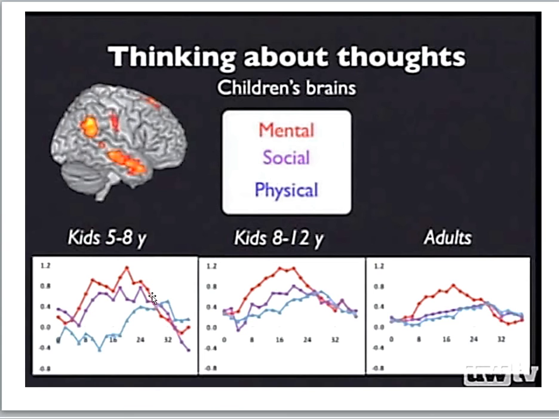And this may be common for lots of different brain systems, that there's a developmental progression, and over time, regions of the brain become more functionally specialized to process certain kinds of information.